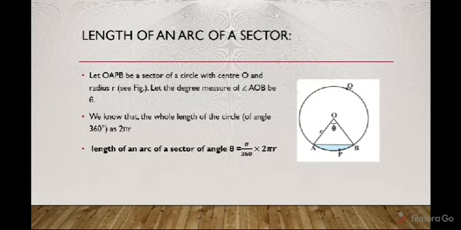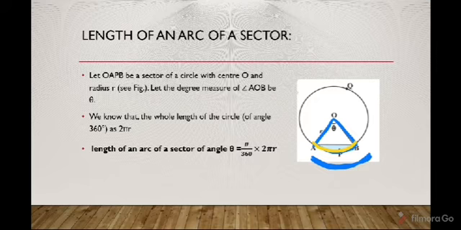Now we will discuss the length of an arc of a sector. If you look at this sector OAPB, this AB, from A to B, or you can say this APB, is the arc length. So how can you find the arc length of APB?